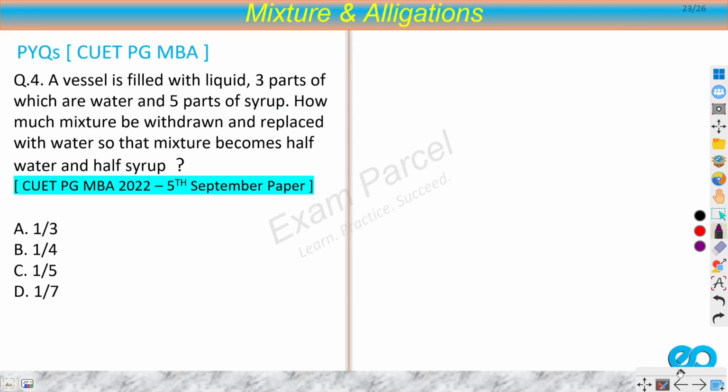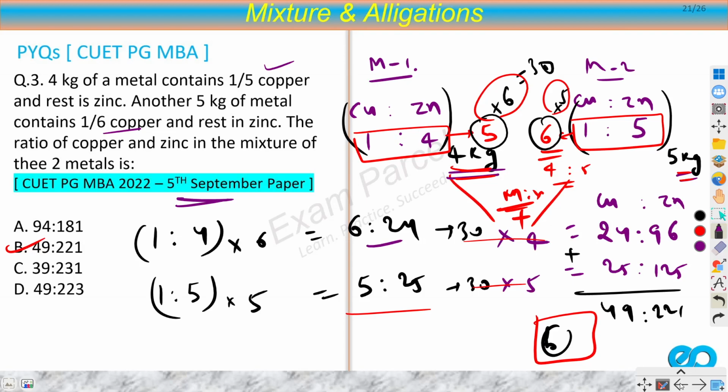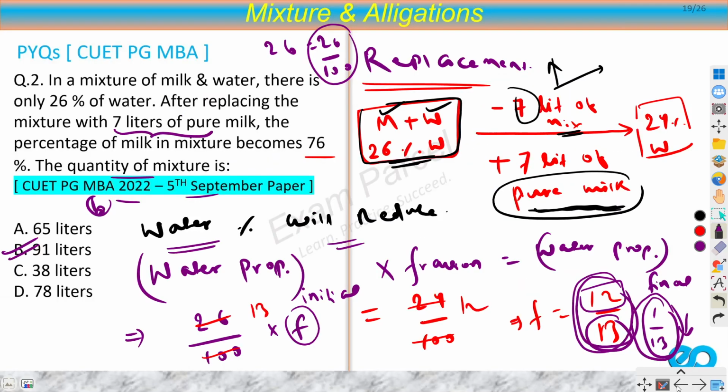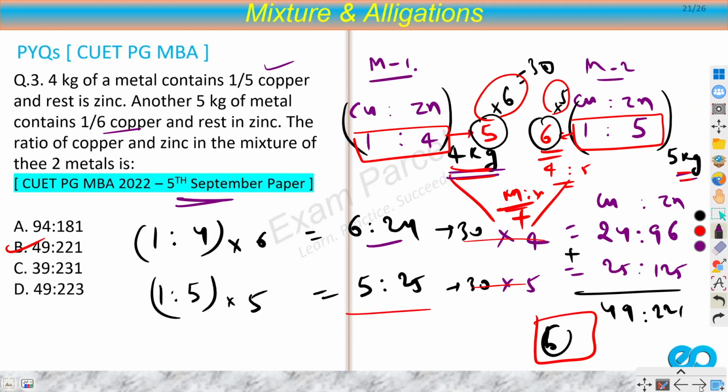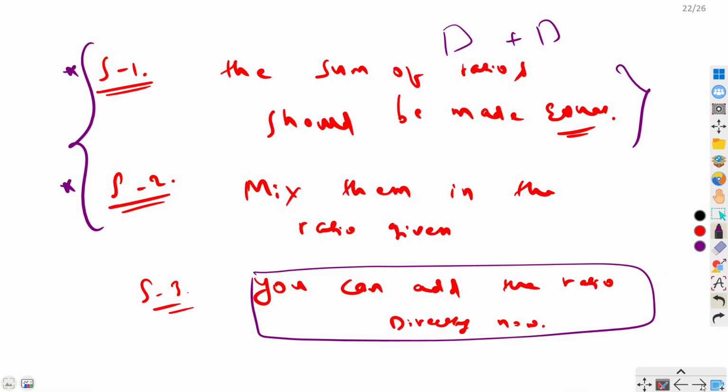Okay, so now I think we can move on to the fourth question. This is from 5th September paper 2022. A vessel is filled with liquid, 3 parts of which are water and 5 parts syrup. How much mixture will be drawn and replaced with water so that the mixture becomes half water and half syrup? Again the same question. This question we had discussed, right? Notice here the fraction, initial proportion and final proportion. So again we can apply the same technique here.